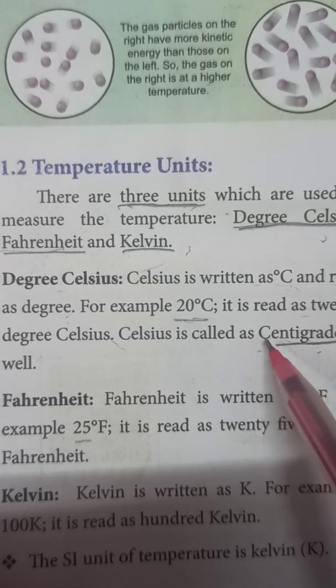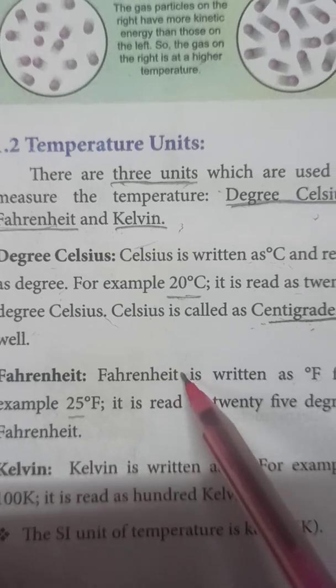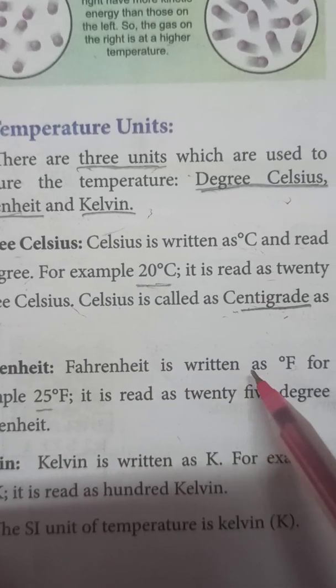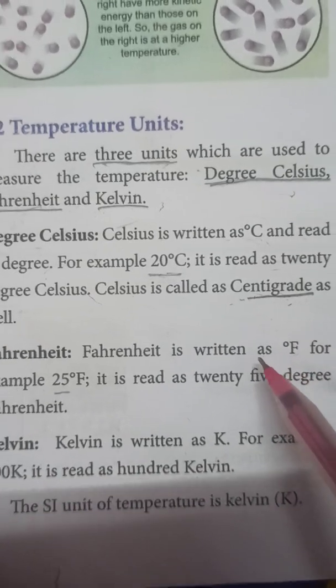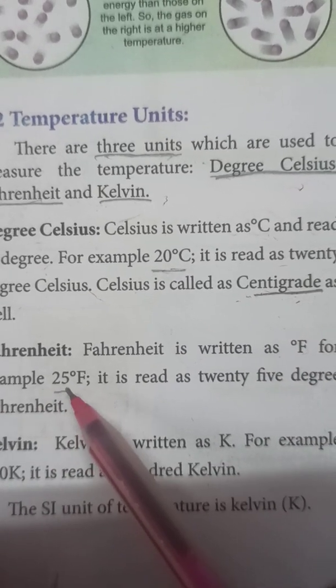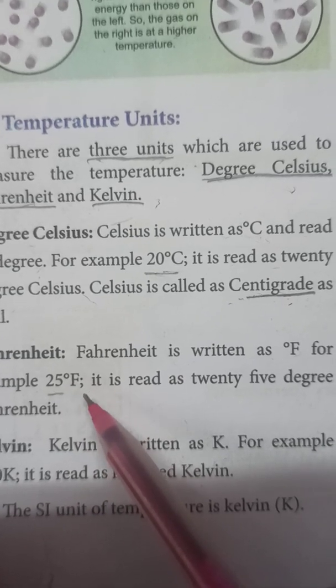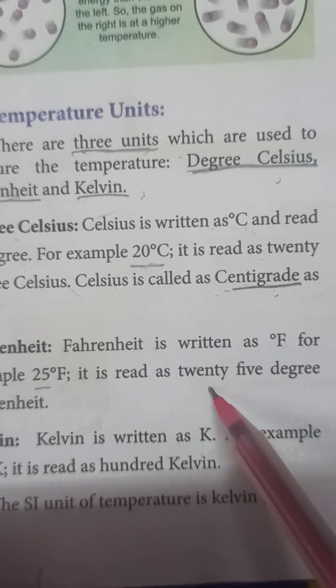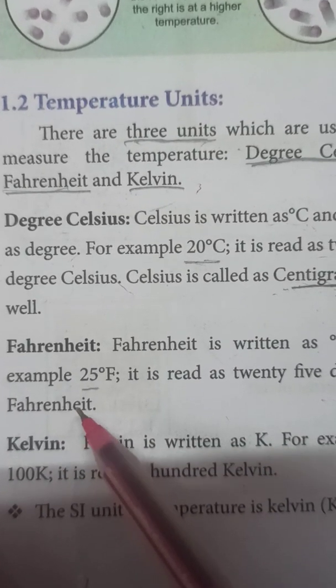Okay, the second one is Fahrenheit. Fahrenheit is written like this. For example, 25 degree Fahrenheit is written here. How to read it? Read as 25 degree Fahrenheit. Clear?